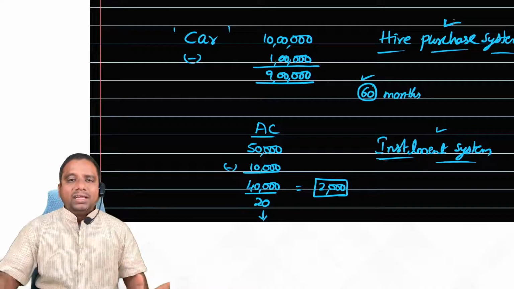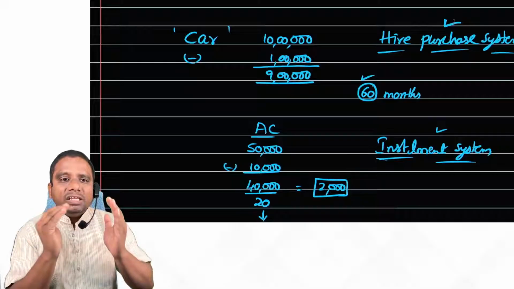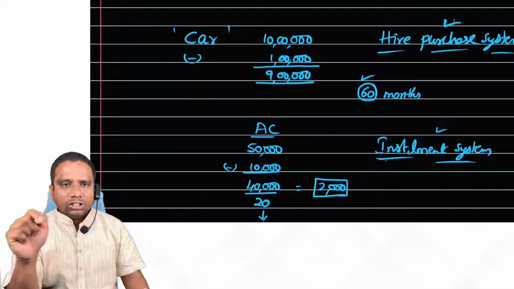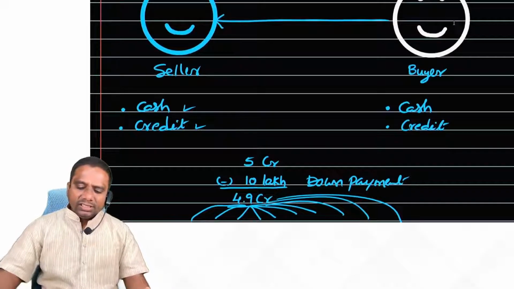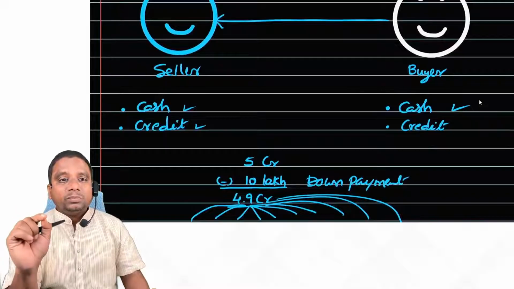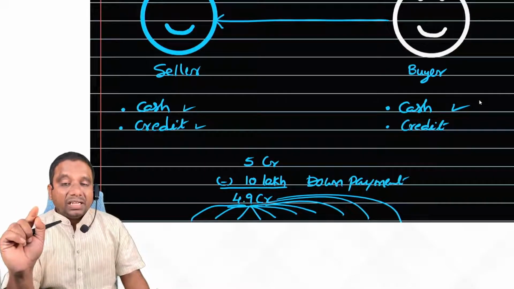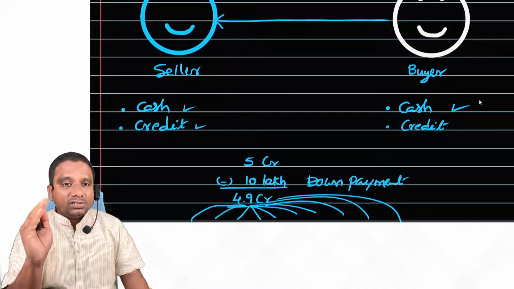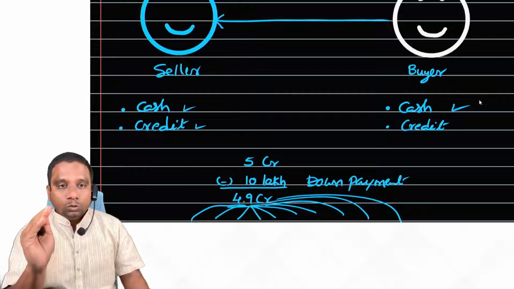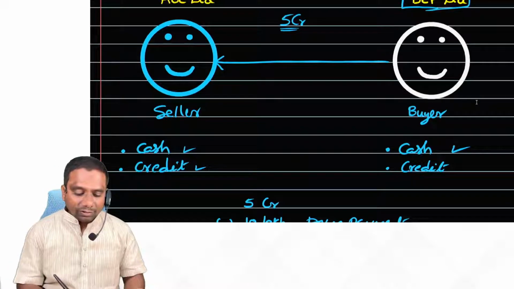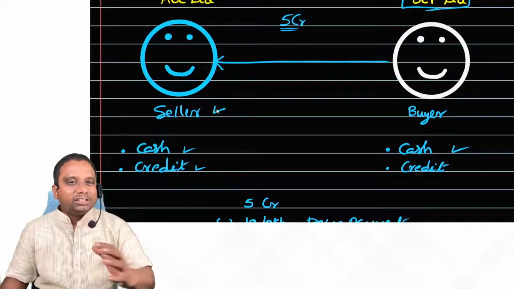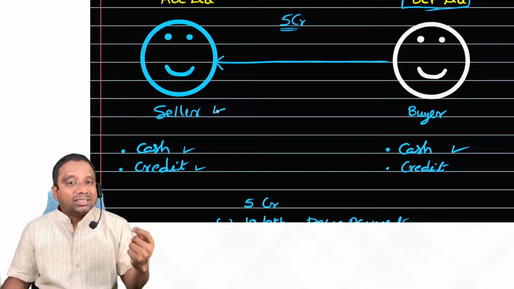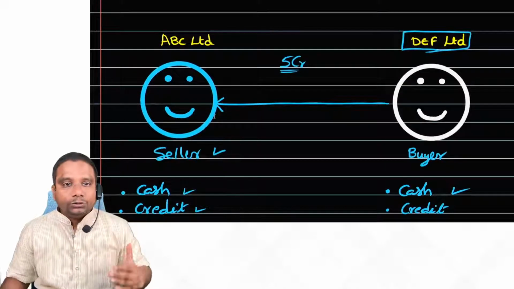Clear, everybody? Now, as an accountant, what do we have to do? When we purchase an asset under the hire purchase system, what is the accounting treatment? Generally, assets are purchased under hire purchase, not goods. So the hire purchase system is applicable only for expensive goods. For us it is an asset, but for the seller it is goods. The machinery which we are purchasing by paying 5 crore rupees is an asset for us, but for the seller, ABC Limited, it is goods.